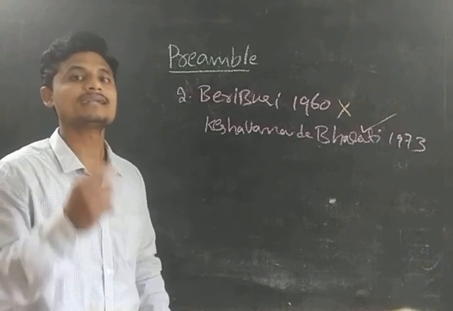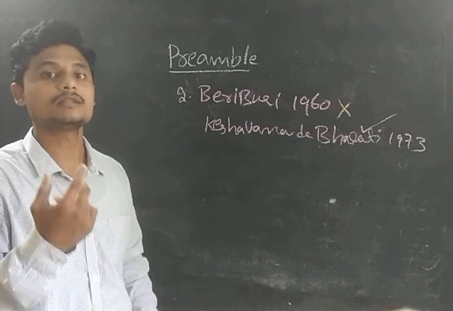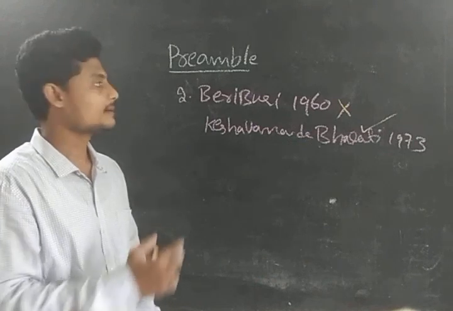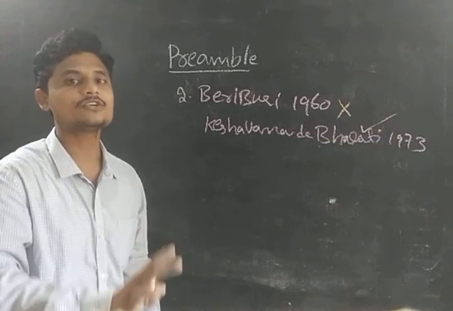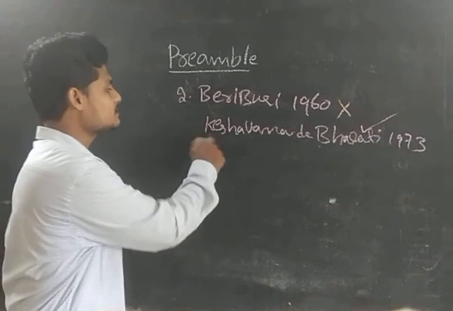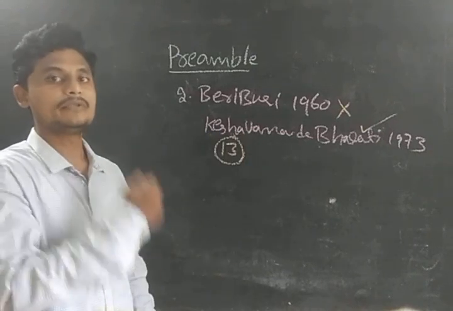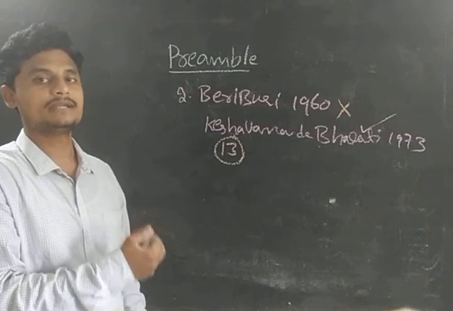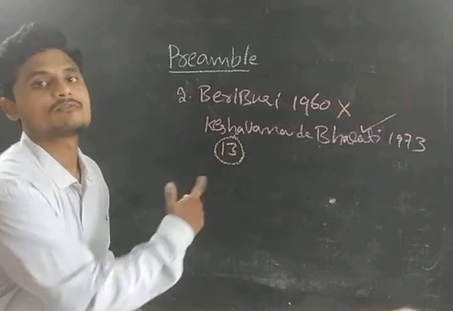We should know what judgments have been given by the courts and parliaments, and we need to update. Before 1973, we used to think it is not a part of the constitution. But on the day of the judgment, a 13-member bench, the largest one, said that it is a part of the constitution, guys. So we need to keep up with this type of current affairs.